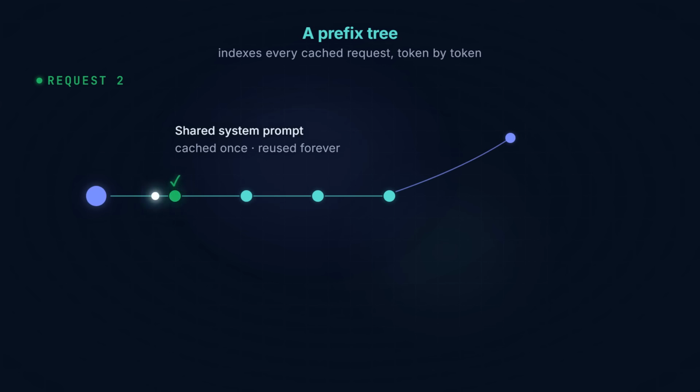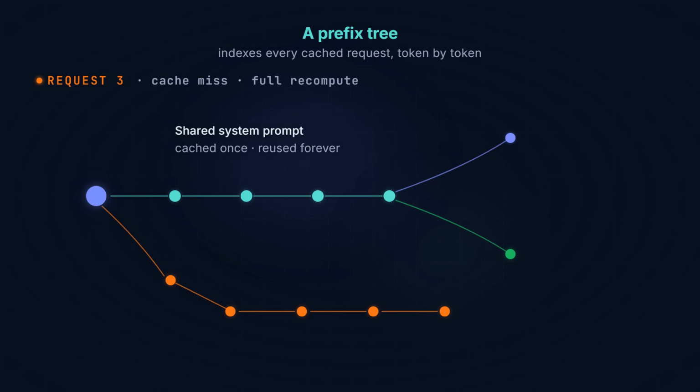A second request, same system prompt. This time, the tree already has the path. The lookup walks down it, match, match, match, all the way to where the user message branches off. Only that last segment needs fresh compute. That's a cache hit. But what happens when a request shows up with a completely different system prompt? The very first token doesn't match anything the tree knows. So the lookup forks at the root, and the request walks a brand new path.